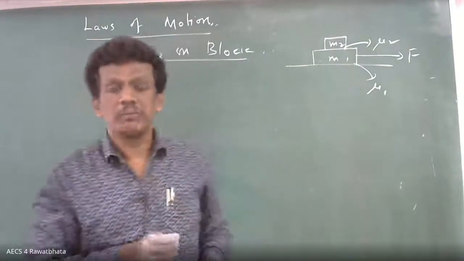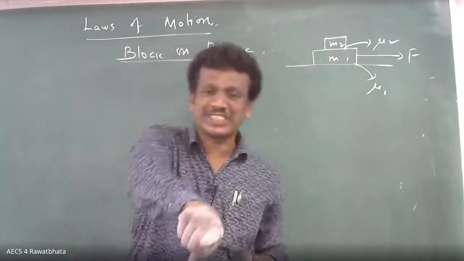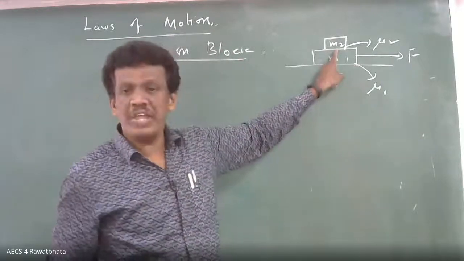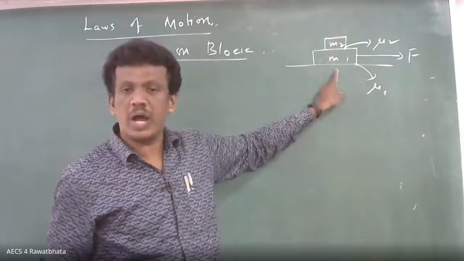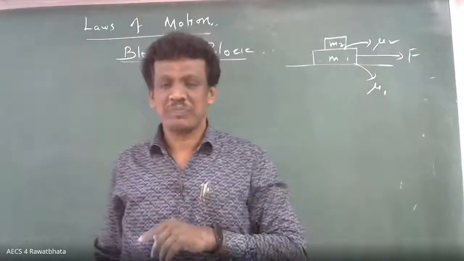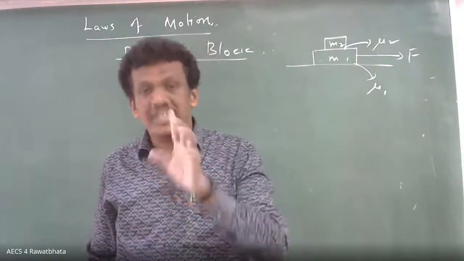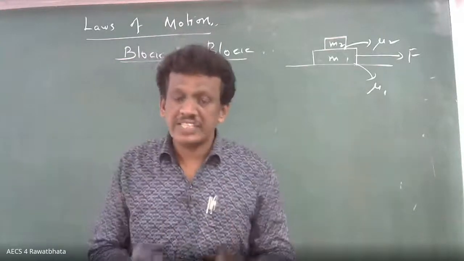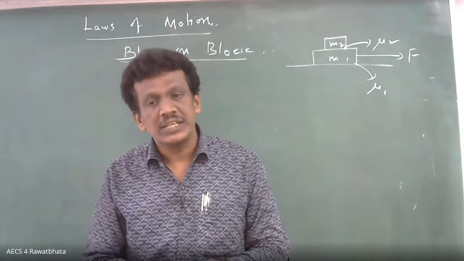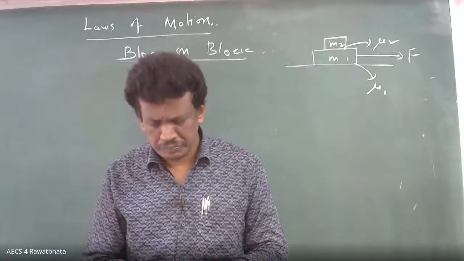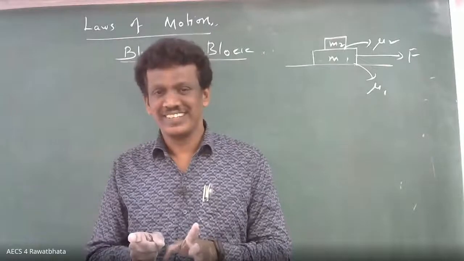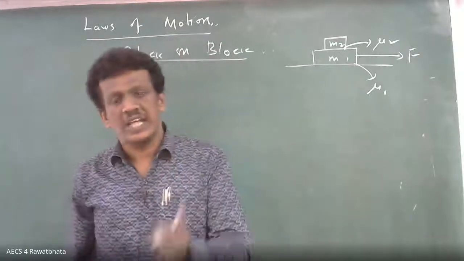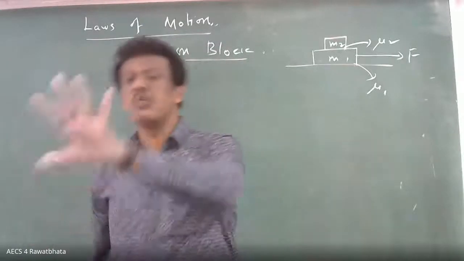Then what helps to move the body M2 along with M1? Friction. Friction helps to move the body, but friction opposes relative motion.